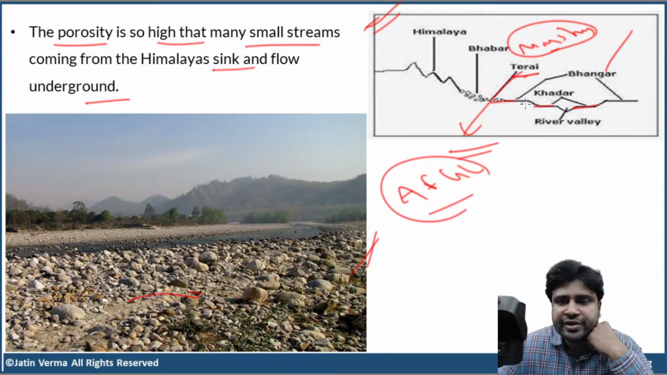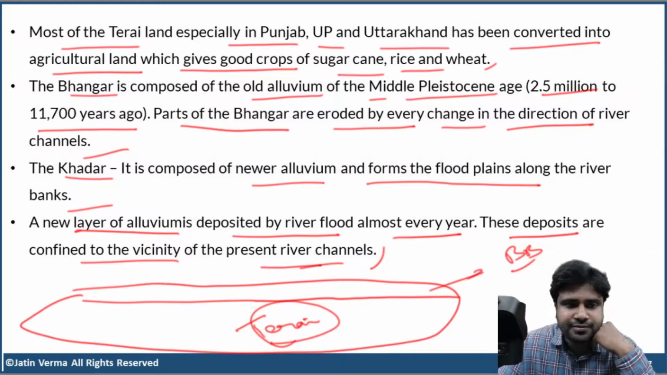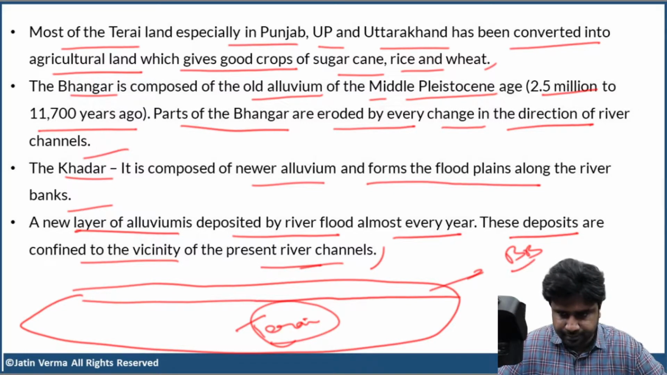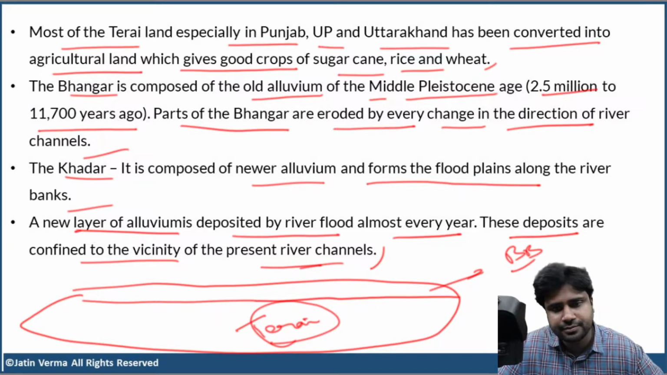So you can say that first you have Bhabar, then you have Terai, then you have the rest of the plain. In the rest of the plain, you have both Bhangar and Khadar. Yes, Praveen. More to the south, more fine particles. Clear, right?